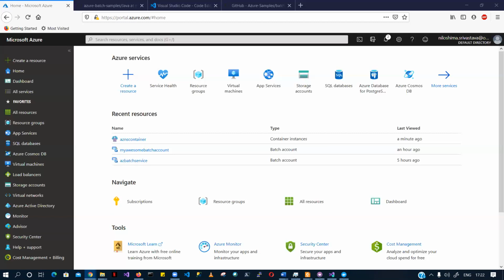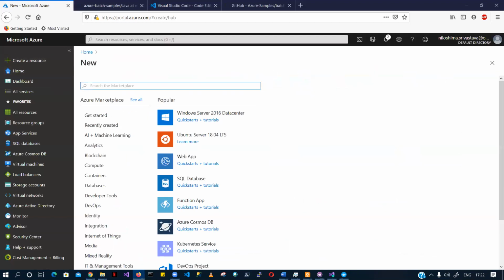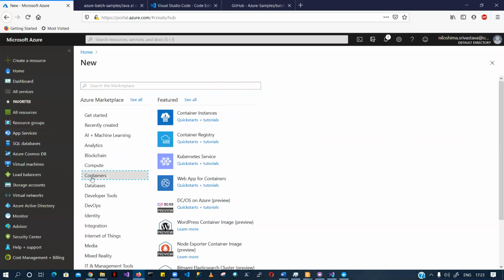Yeah, we were talking about Kubernetes service, right? Let's create an AKS cluster and see how it looks when we are creating it. Azure Kubernetes Service is a managed Kubernetes service for Azure. If you go to the create a resource section, we'll see that containers has its own section, right? If I go to containers, then you can see Azure Kubernetes Service.